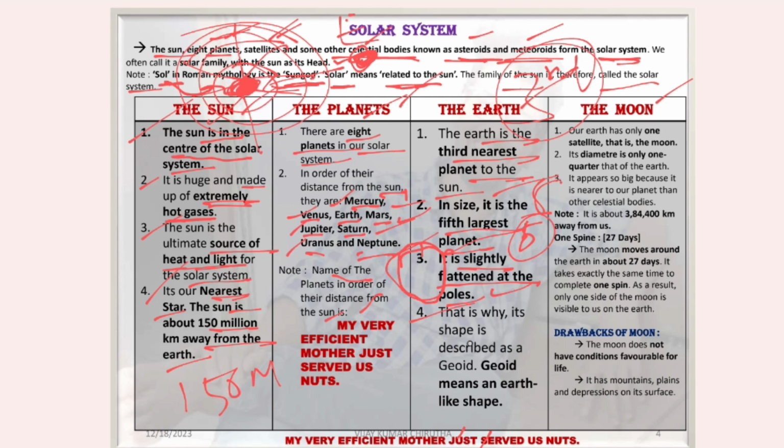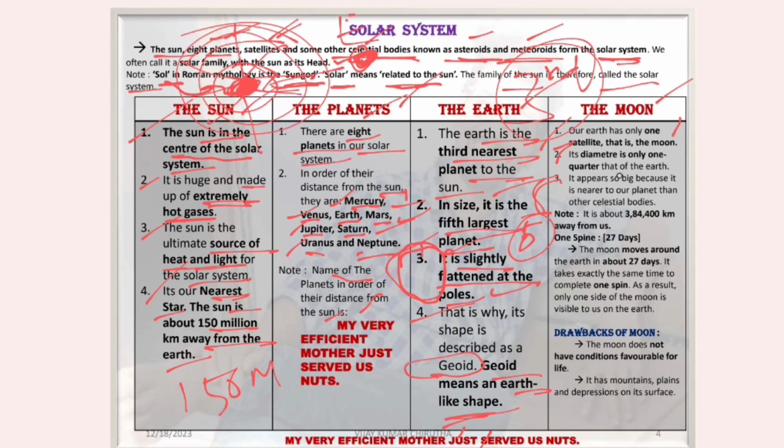So this is why its shape is described as a geoid. Geoid means earth-like shape. Let's say the moon. Our Earth has only one satellite, that is the moon.